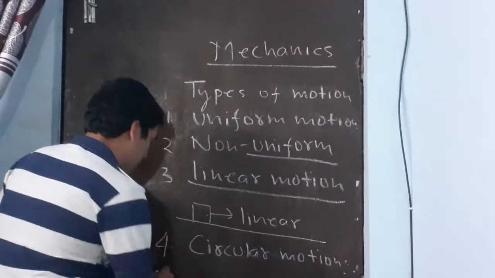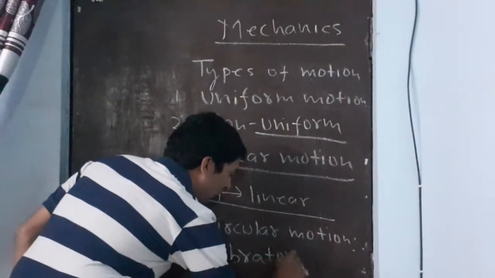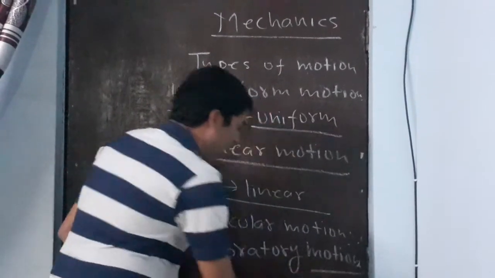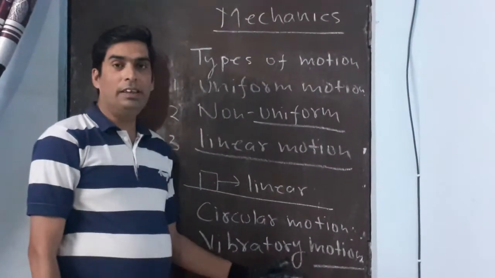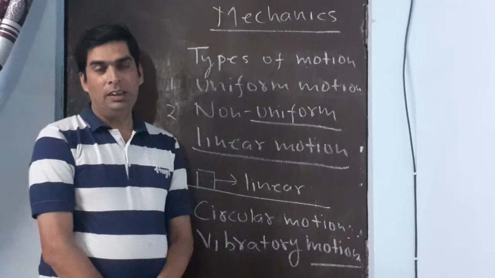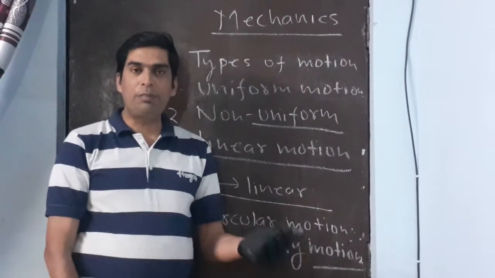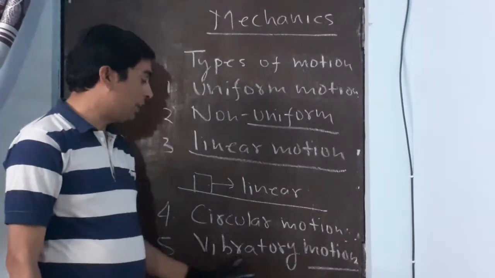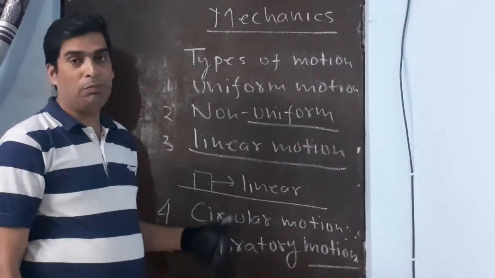The next is vibratory motion or oscillatory motion. A motion is said to be vibratory or oscillatory if it moves to and fro with respect to a certain position. Just like the pendulum of a wall clock, the swing, such type of motion is vibratory motion. There the body moves with respect to some mean position. So these are the types of motion according to their nature of motion.